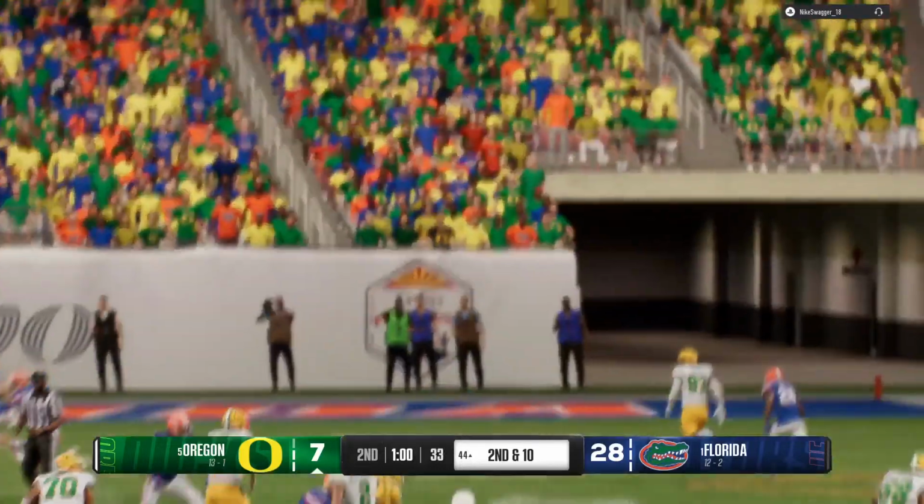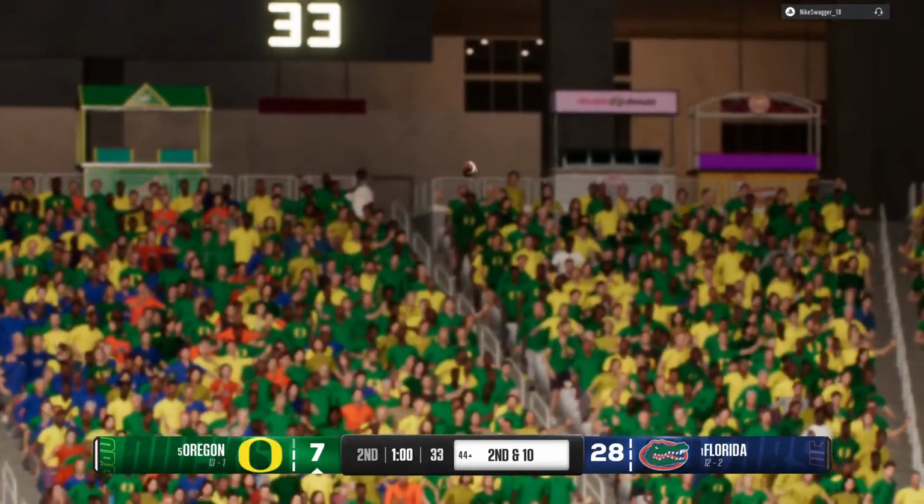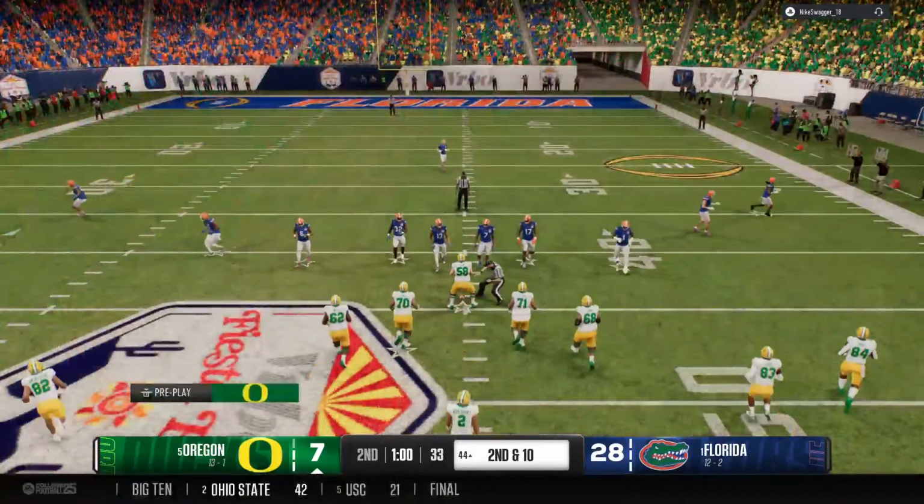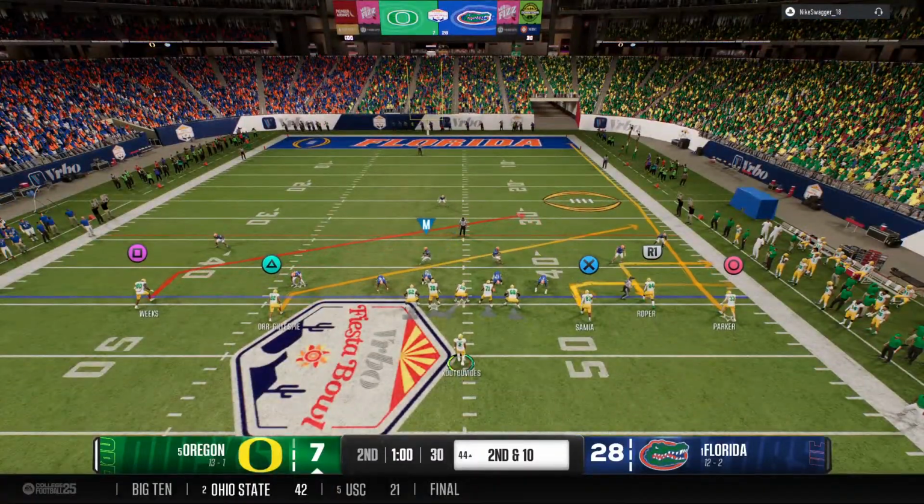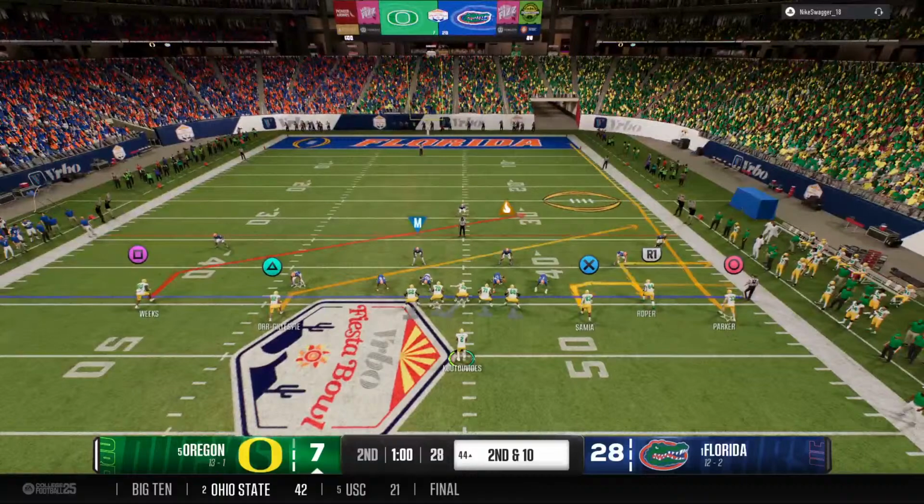Really good job here by the defense in coverage. Did a nice job here of staying in phase with the receiver. There's no chance for a completion at all. Offense lines up for a second down play off the incompletion.